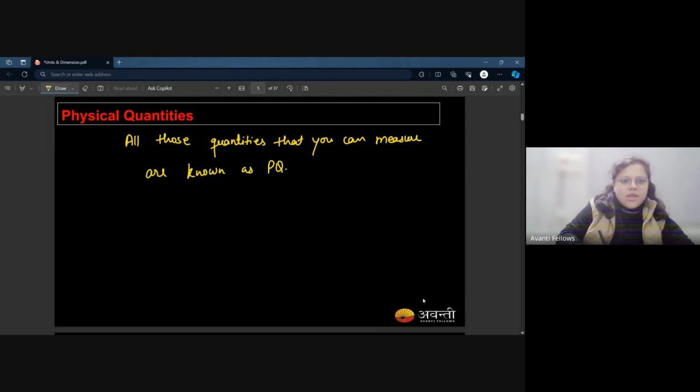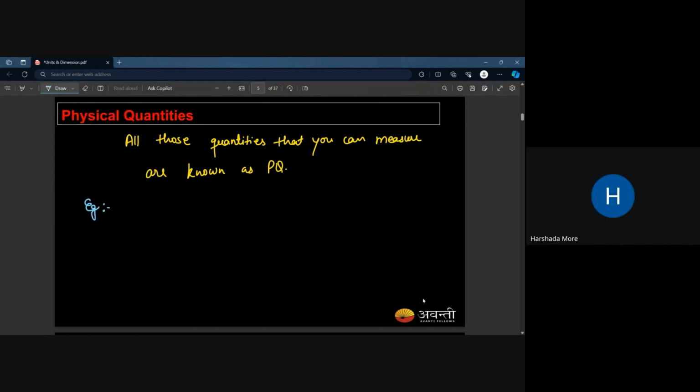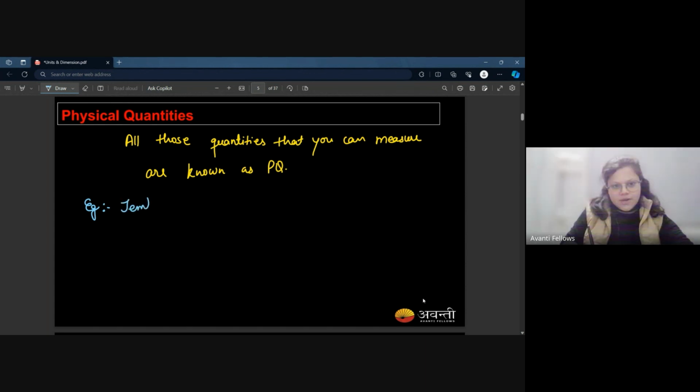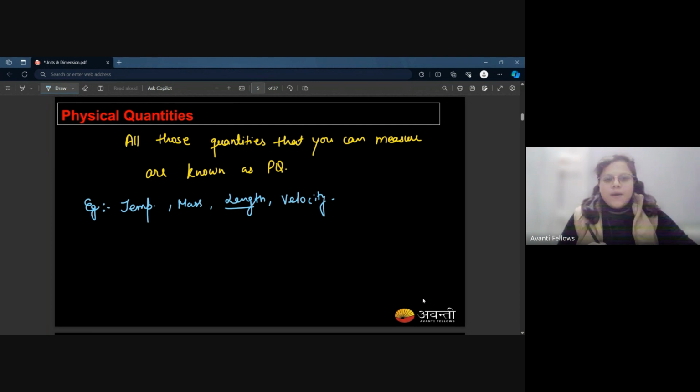Can you give me examples? Length, time, temperature, mass. Very nice. Very good. There are a lot of things like length, velocity, for instance. There are many examples.